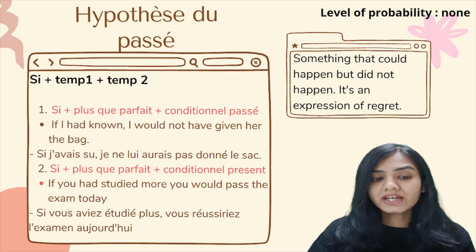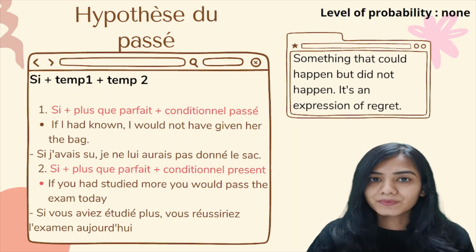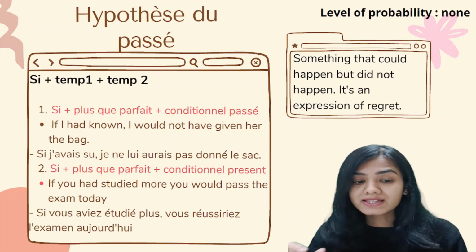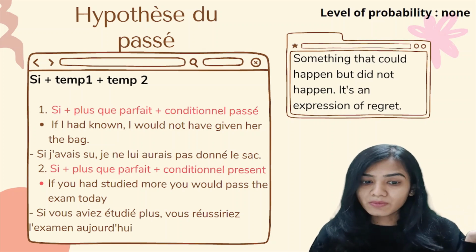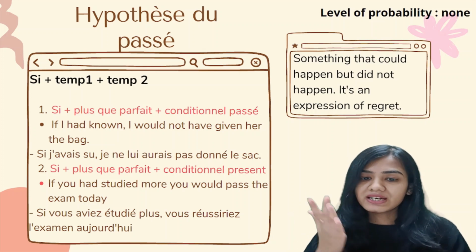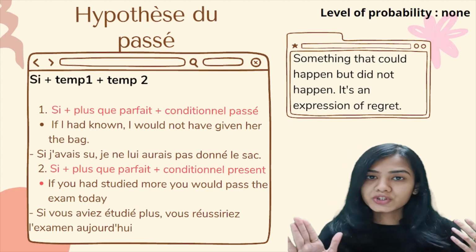So si vous aviez étudié plus, vous réussiriez l'examen aujourd'hui. Alright. So si vous aviez étudié plus, this is in plus-que-parfait. If you had studied more, vous réussiriez. That is in conditionnel présent. You would pass the exam today.